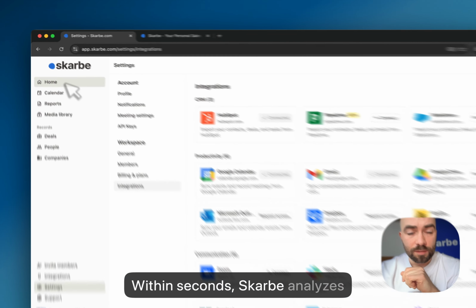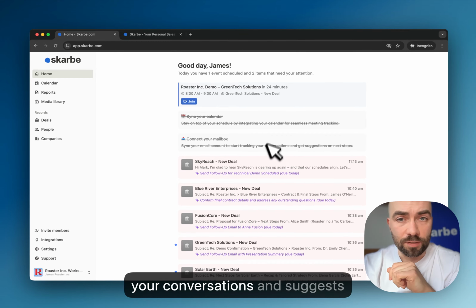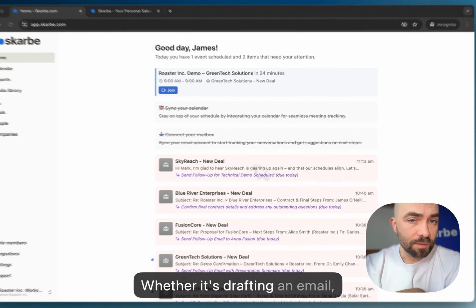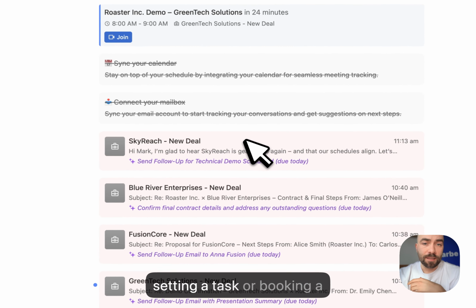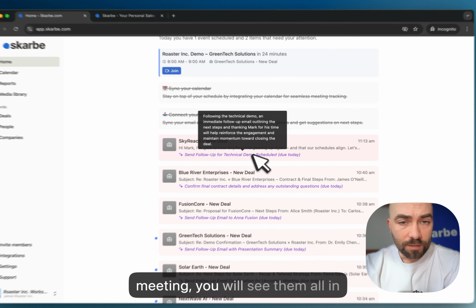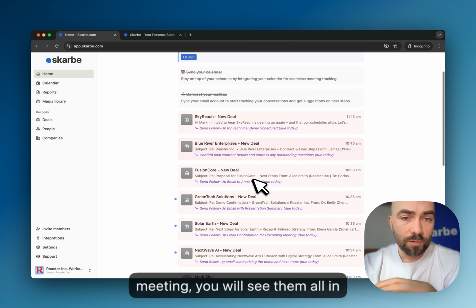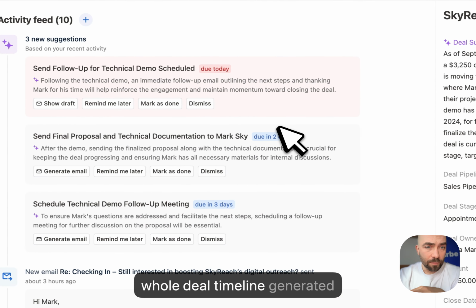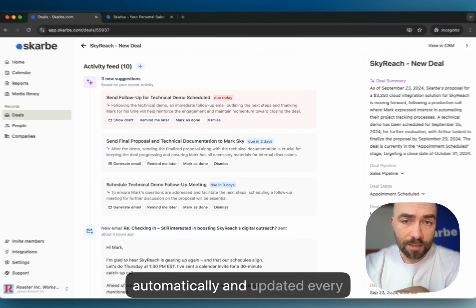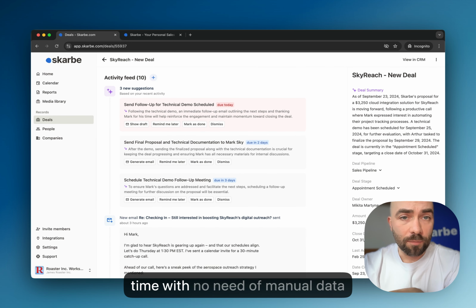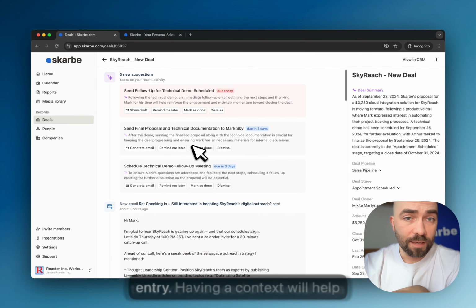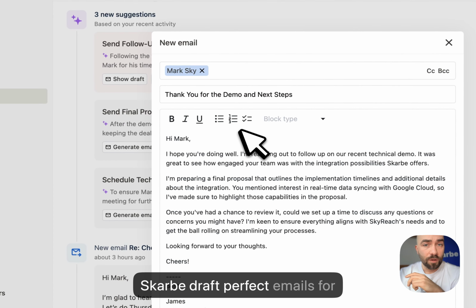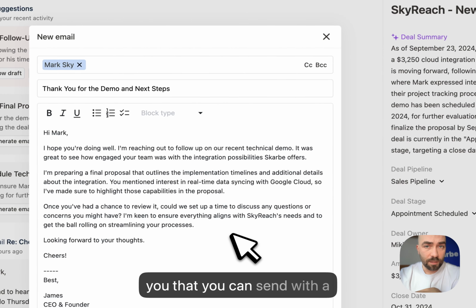Within seconds, Skarbe analyzes your conversations and suggests specific next best actions. Whether it's drafting an email, setting a task, or booking a meeting, you will see them all in one list. You can always see the whole deal timeline generated automatically and updated every time with no need of manual data entry. Having context will help Skarbe draft perfect emails for you that you can send with a single click.